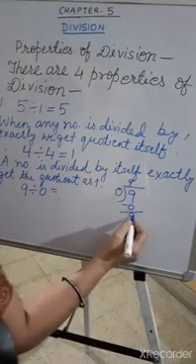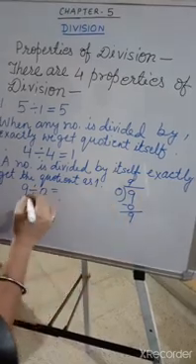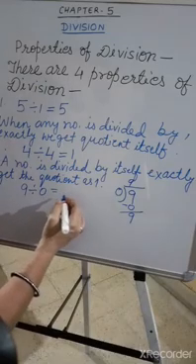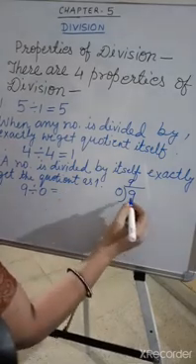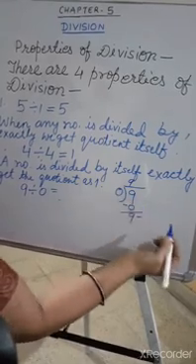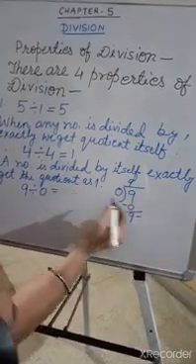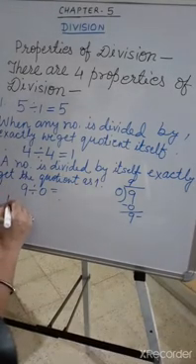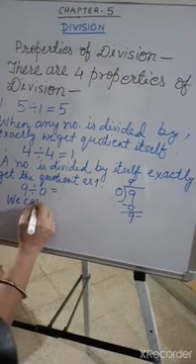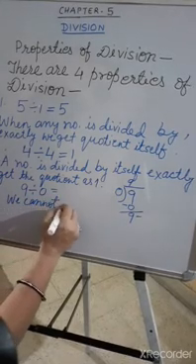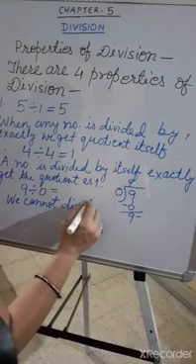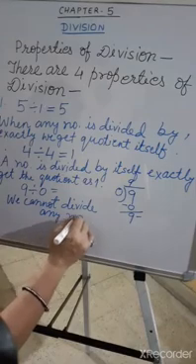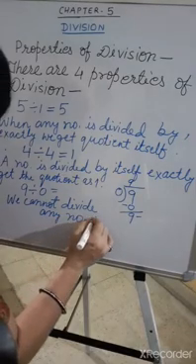So we cannot divide any number by 0. We cannot subtract, so it is not possible.